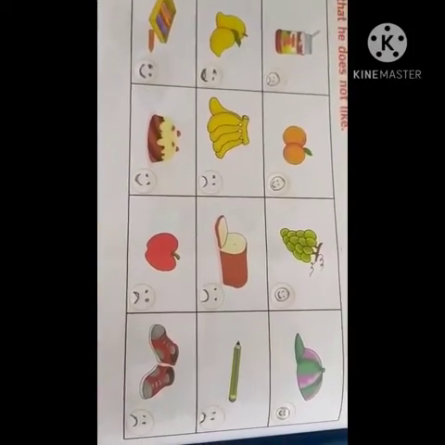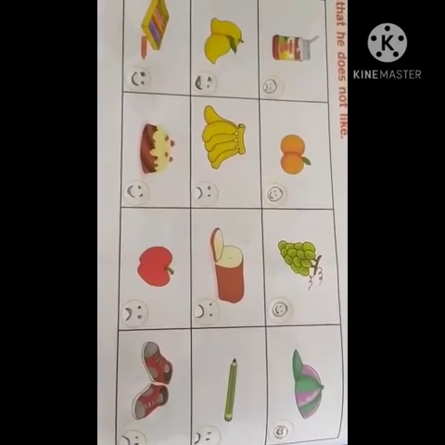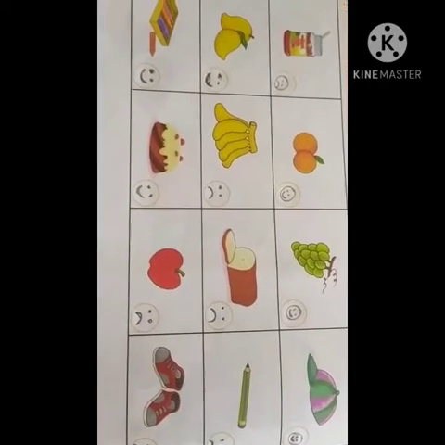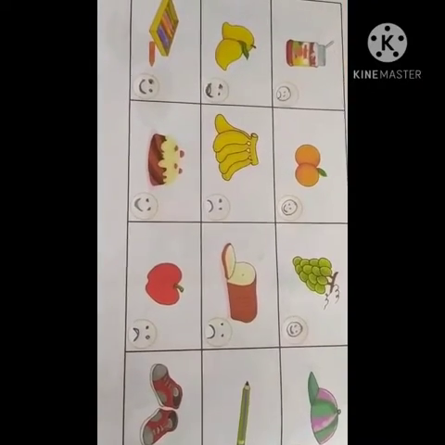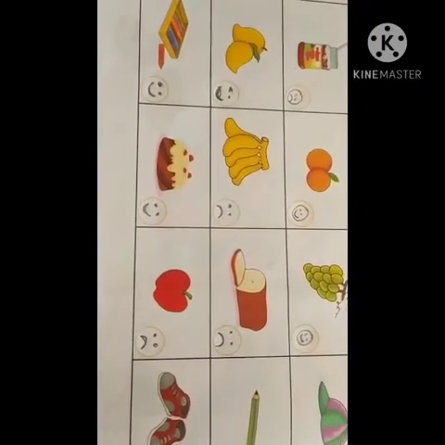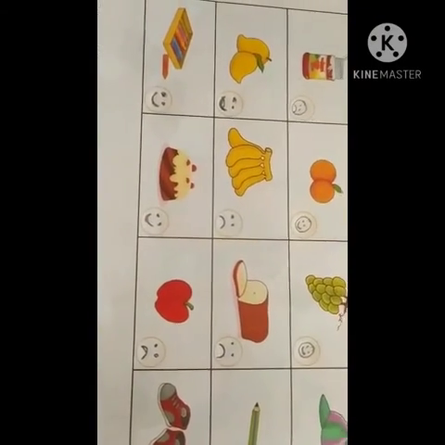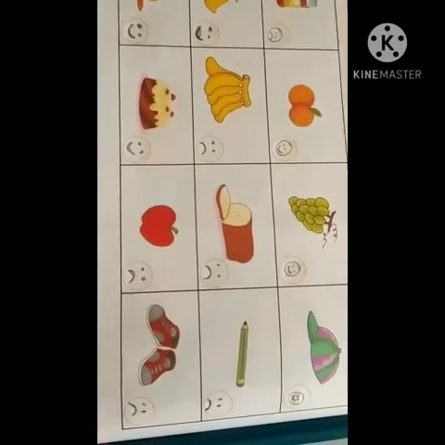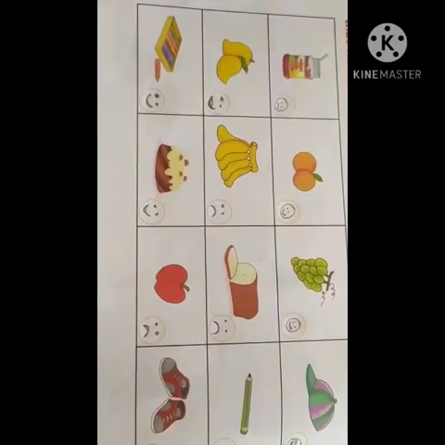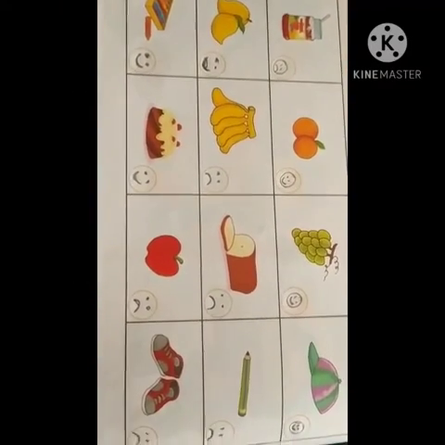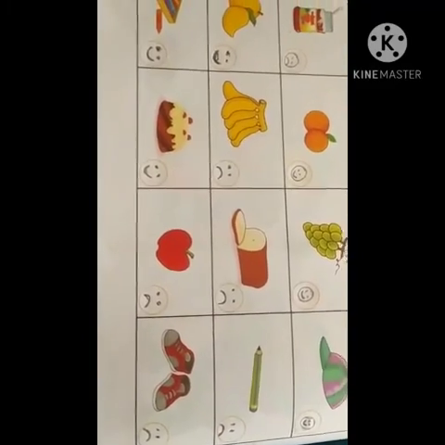Okay, first one sad face, second one smiley, third one smiley, caps also smiley. First mango, smiley. Smiley means a good face, a happy face, right? Bananas also, what? Sad face. Bread, sad face. Pencil, sad face. Crayon, smiley. Cake, smiley. Apple, no, sad face. And the last one is shoes, also a sad face. That you have to do, children.